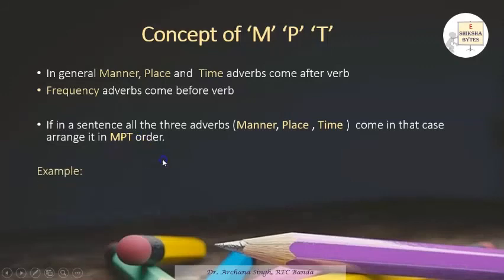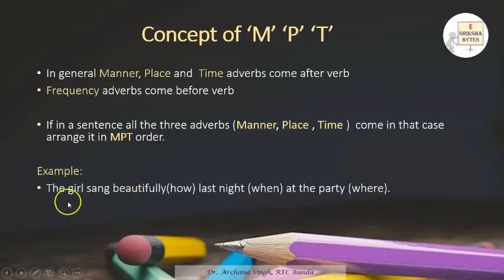Let's understand this with an example. This is one sentence: the girl sang beautifully last night at the party. Beautifully is giving you how, so it's talking about manner. Last night is when, so it's talking about time. At the party is giving the answer of place, that is where.